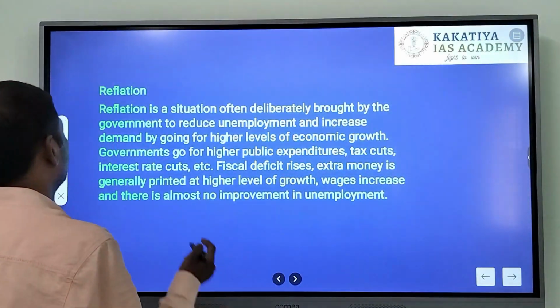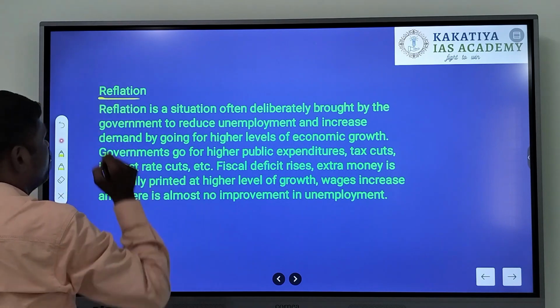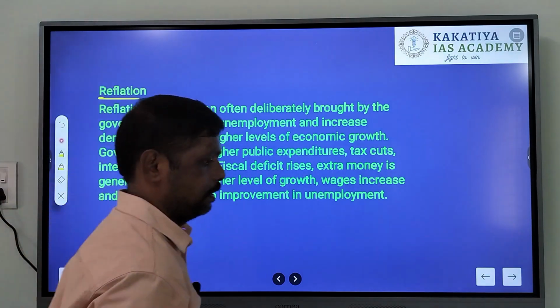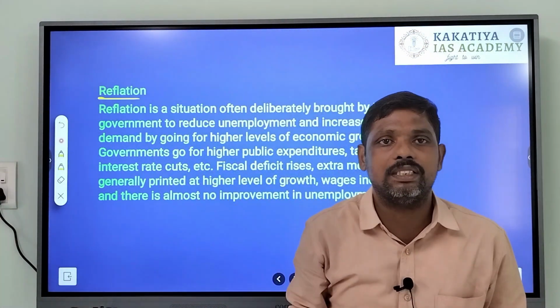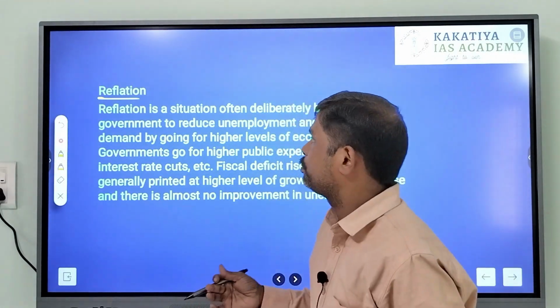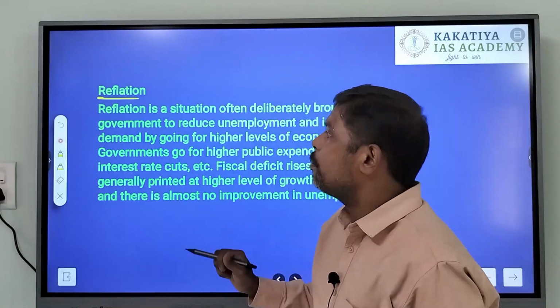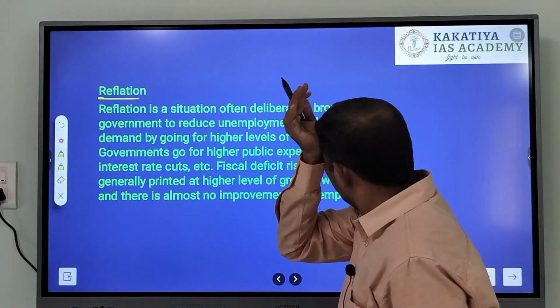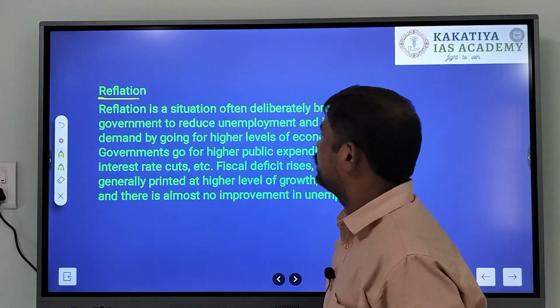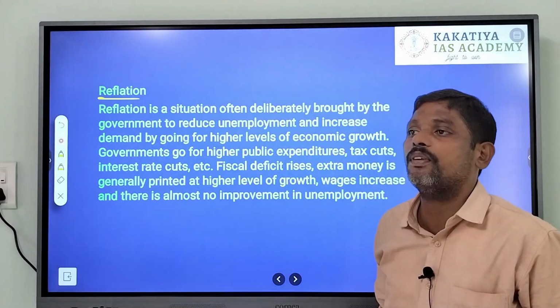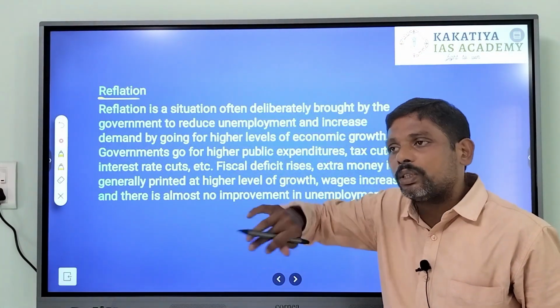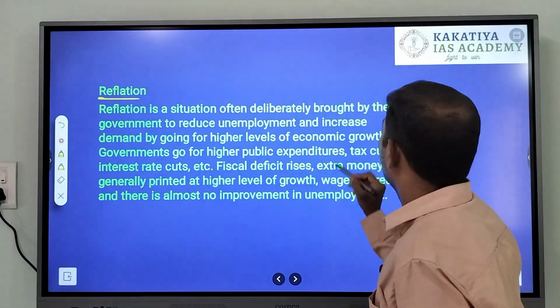Let us now try to understand the definition of reflation, that is reinflation. Reflation refers to a situation where the government deliberately increases demand for goods and services so that unemployment can be brought down.